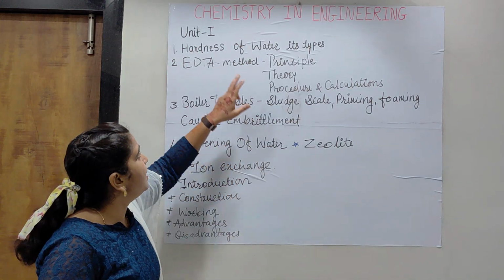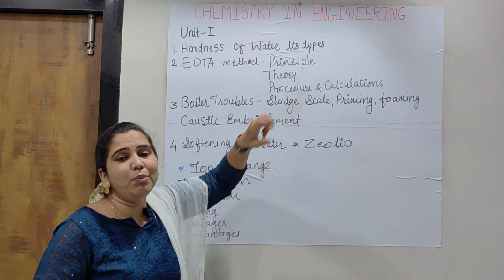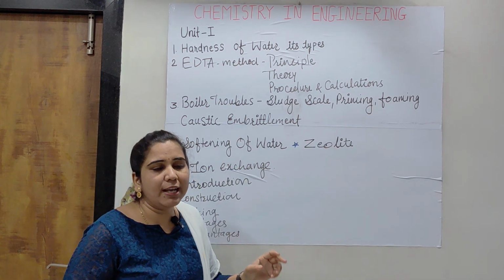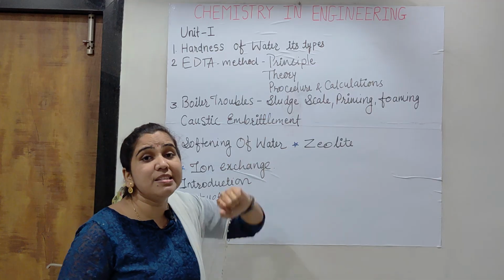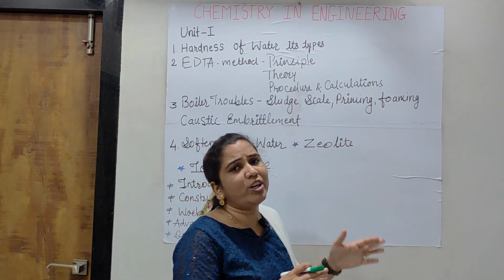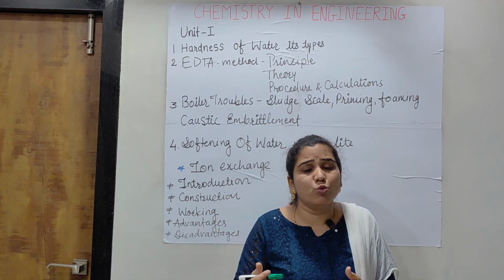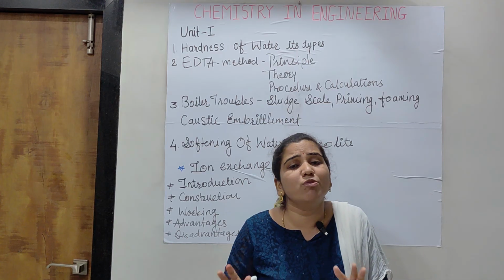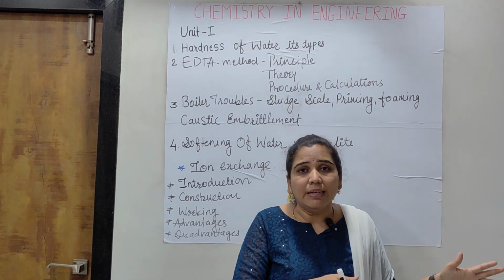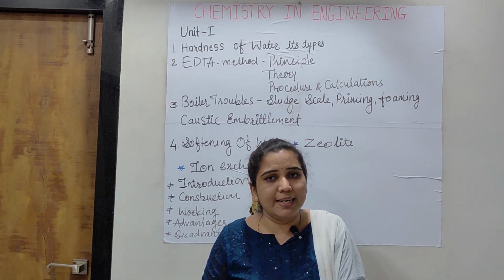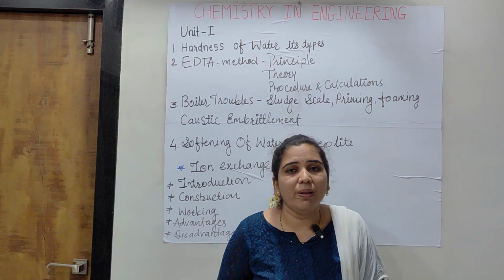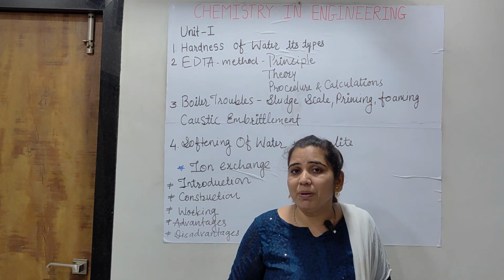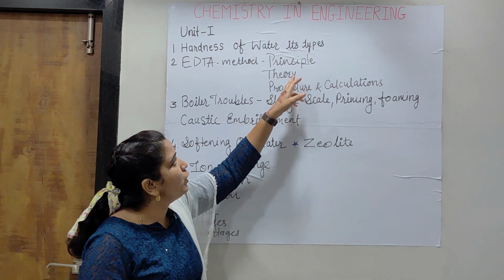So guys, the answer will be the same in all cases whenever it is asked for 5 to 6 marks. At first you have to write its principle. In principle, simply what EDTA is and how it is used. In just 1 or 2 lines we have to conclude that when EDTA comes in contact with hardness causing ions, positive charge ions, it will form a very stable complex in 1:1 proportion. Simply that's it.